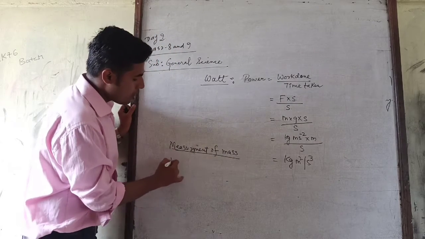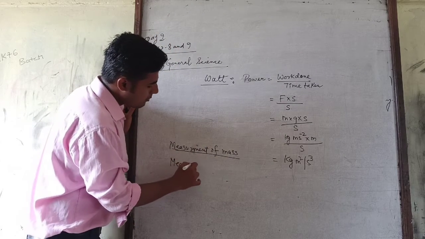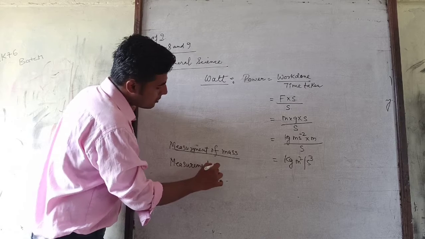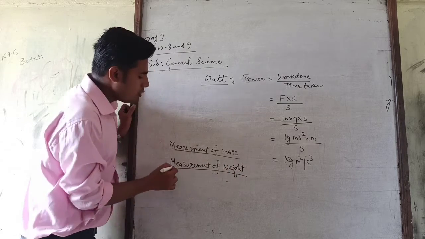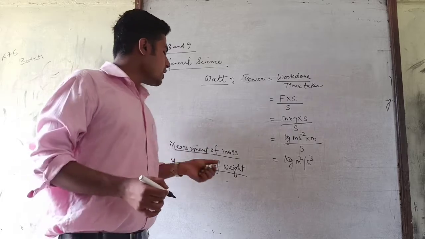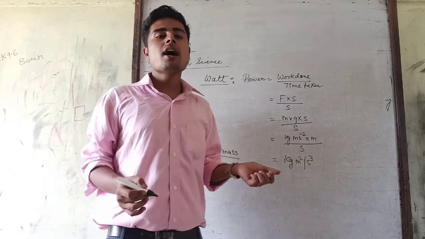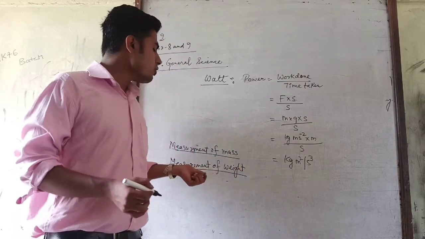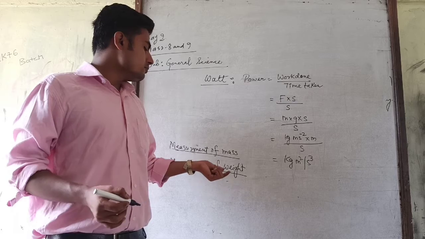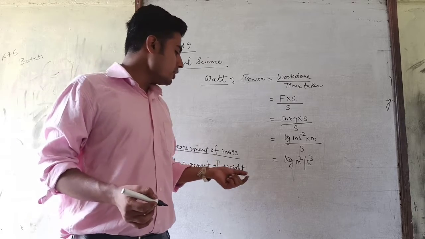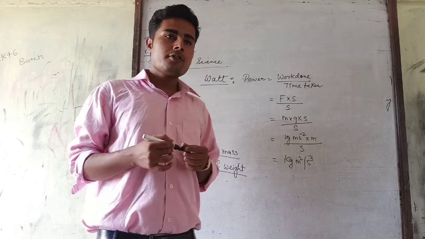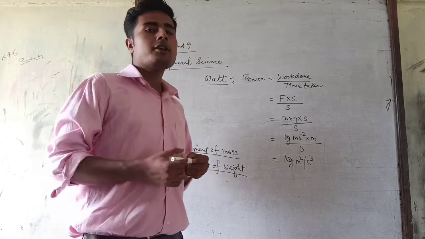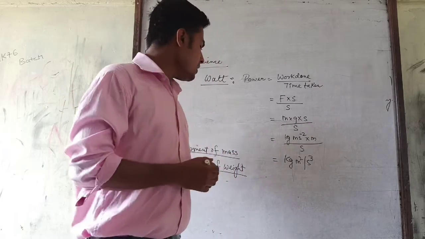Now measurement of weight. The force of gravity of the earth acting on a body is called weight. Weight is measured by spring balance, right? The unit of weight is Newton, right?